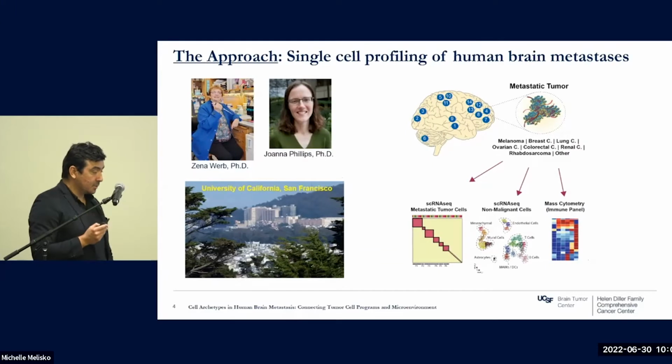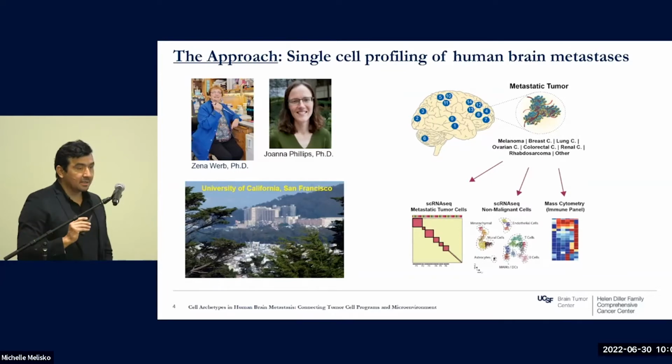This study started with a collaboration with Dr. Joanna Philip and with my late mentor, Dr. Sina Ware. So we collected parenchymal brain metastases from different cancer types, including melanoma, breast cancer, lung cancer, ovarian cancer, and we applied single-cell transcriptomics. Today, I'm going to focus mostly on the analysis of metastatic tumor cells. I understand there is a talk later about single cells in melanoma, also applying single-cell. It's going to be really exciting to see that.